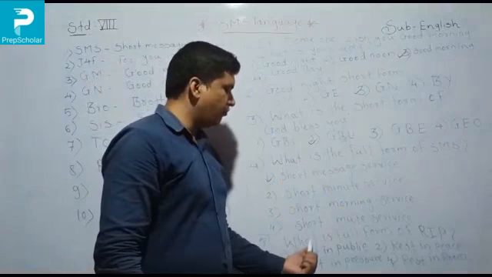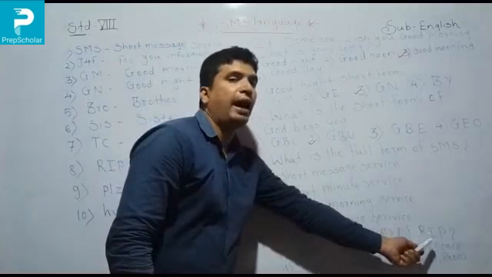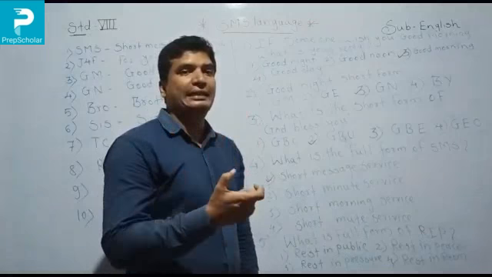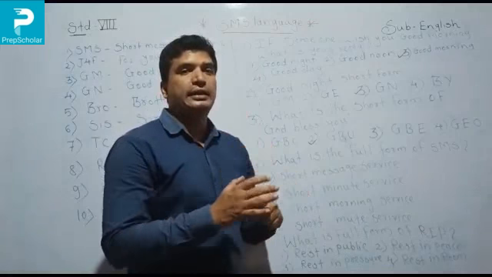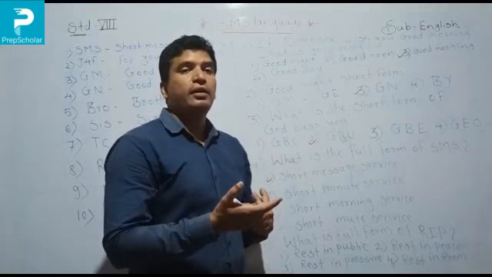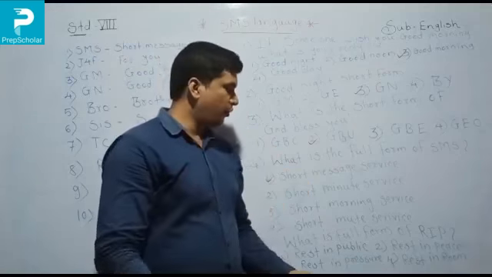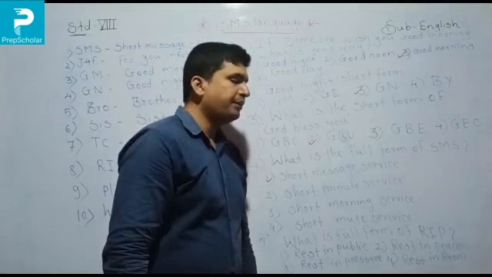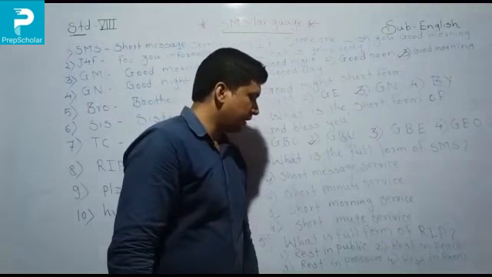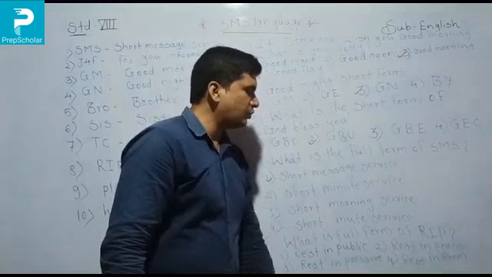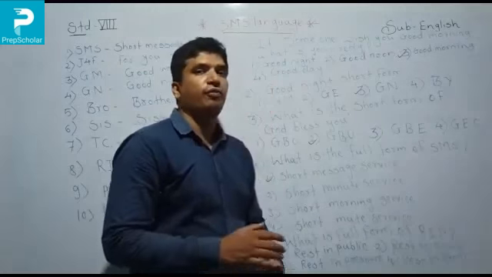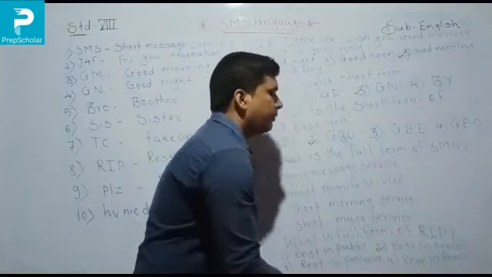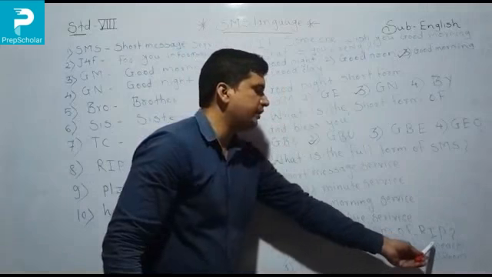Now last one is, what is the full form of RIP? Okay, what is the full form of RIP? When someone dies or there is any incident, we write RIP like that. So what is the full form of RIP? The first one is rest in public, second is rest in peace, third one is rest in pressure, and last one is rest in room. So what is the full form of RIP? So RIP is rest in peace. Option number 2, rest in peace.